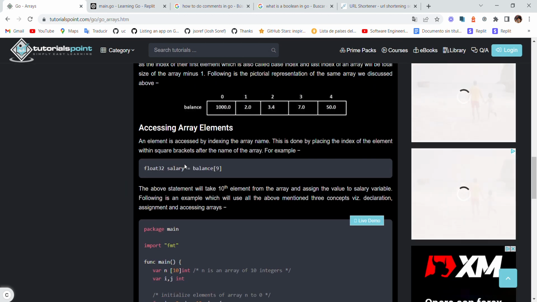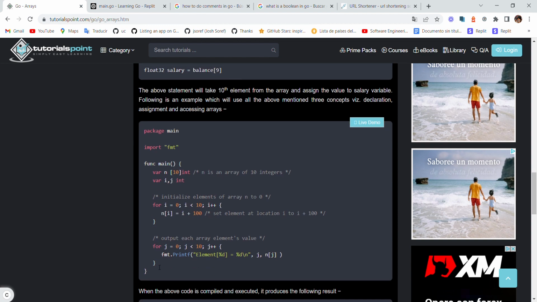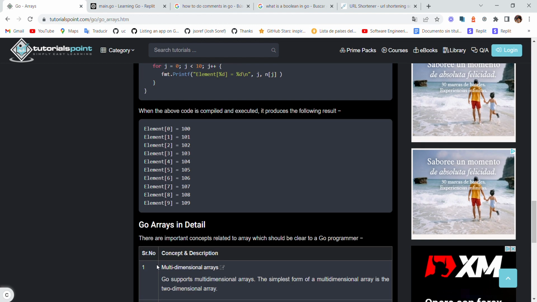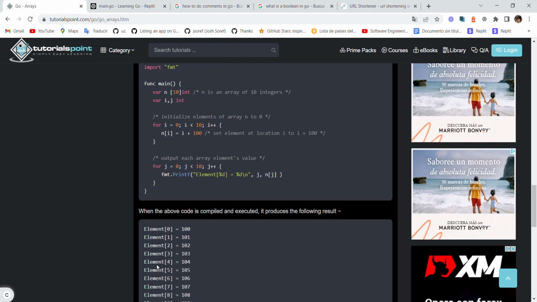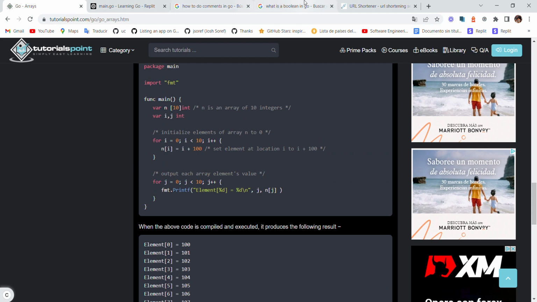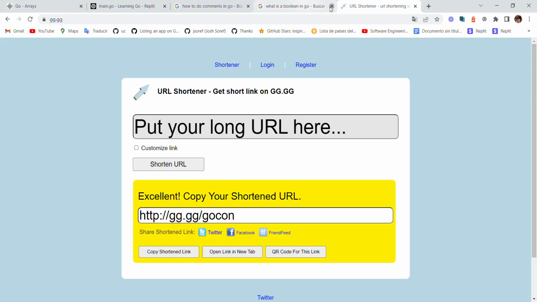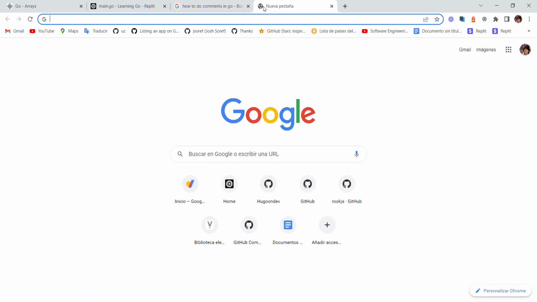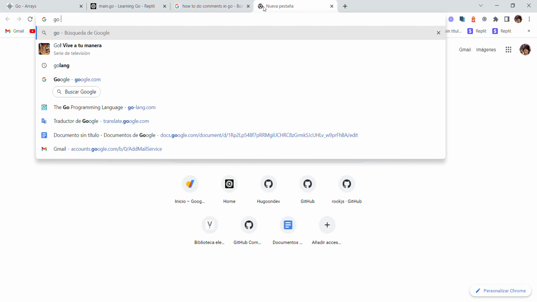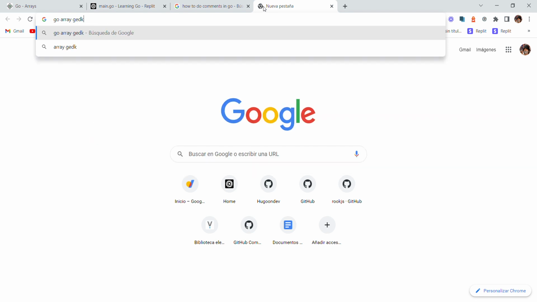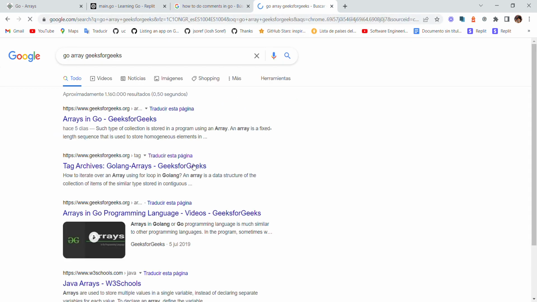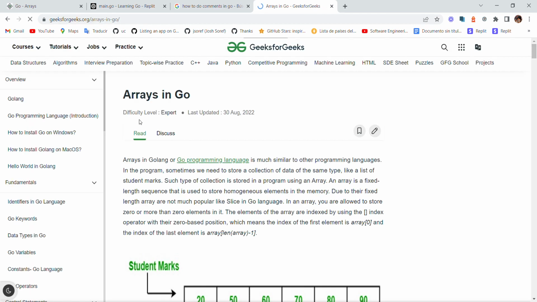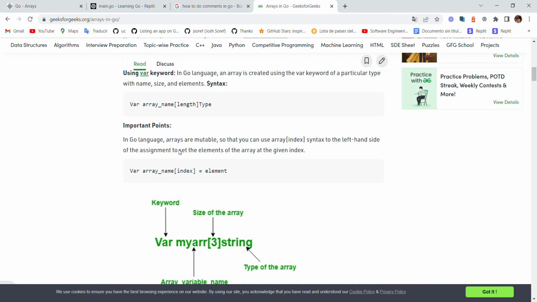Okay, let's check the code. So let's check another web. Like in the other tutorial, I checked in another web, so let's do the same. Go erase geeks for geeks. Erase and go. Let's go. Here we have it.